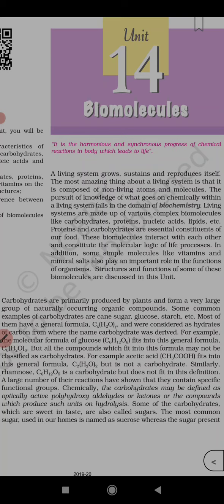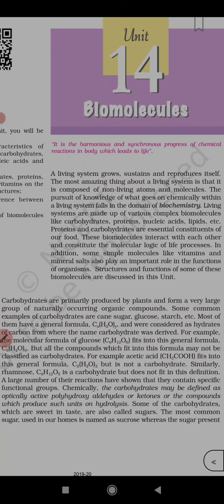Let's start with 14.1, Carbohydrates. What are carbohydrates? Carbohydrates are primarily produced by plants and form a very large group of naturally occurring organic compounds. Very large group, not small. These are primarily produced by plants by photosynthesis, of course.